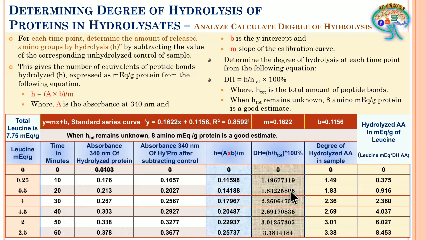Here we could end the degree of hydrolysis calculation, but further we have reduced the decimals and considered 2 decimals within the value.